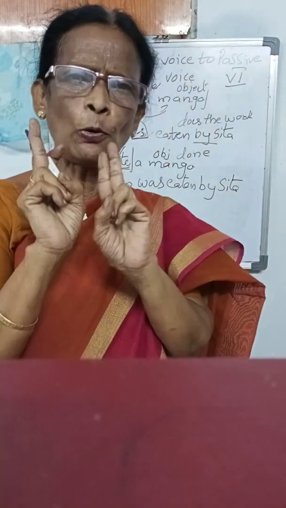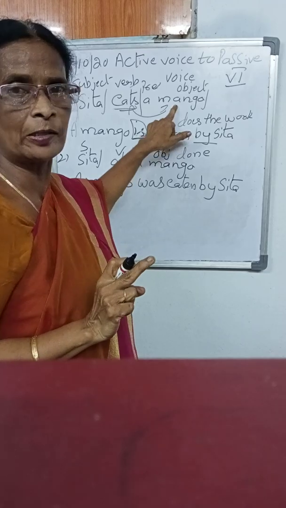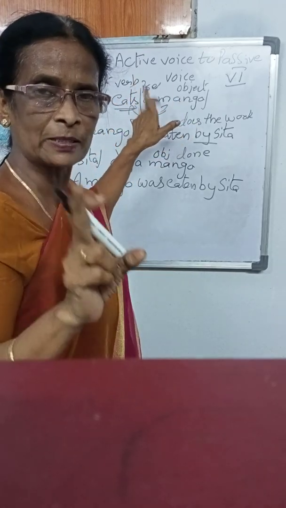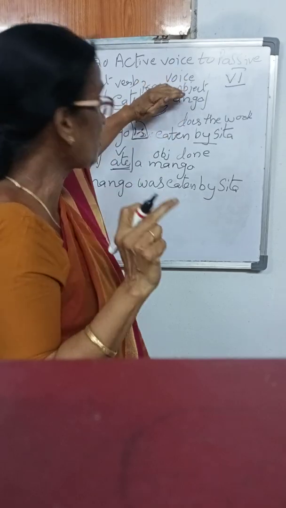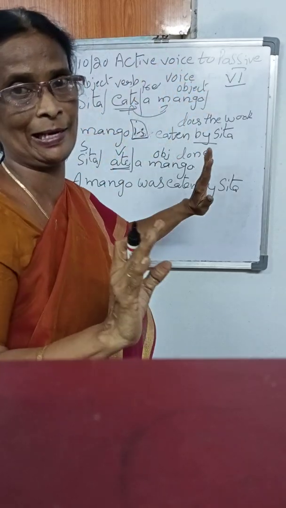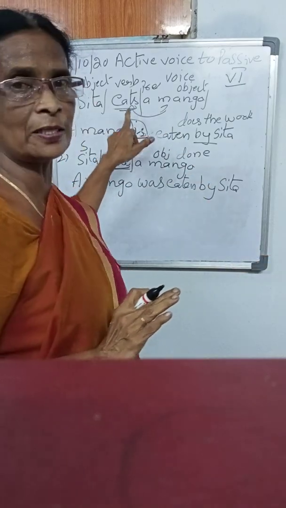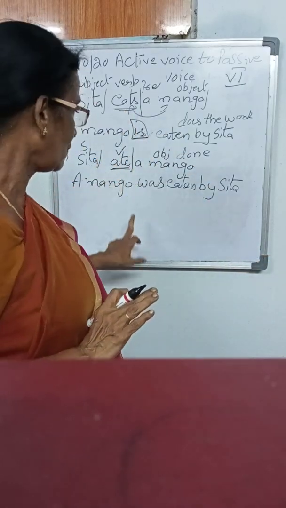You have to remember only two: object and verb. Passive voice depends upon these two. That's what you have to remember very clearly. Okay, ma'am? So two examples I gave. When the verb is present tense, "is"; when the verb is past tense, "was."